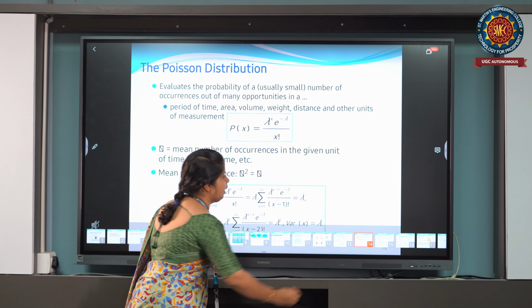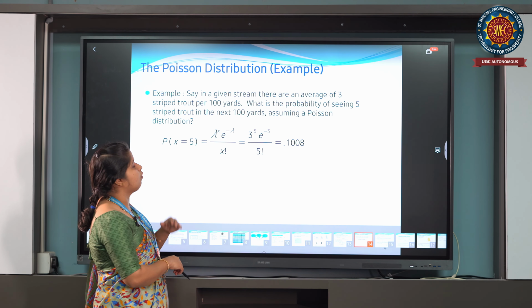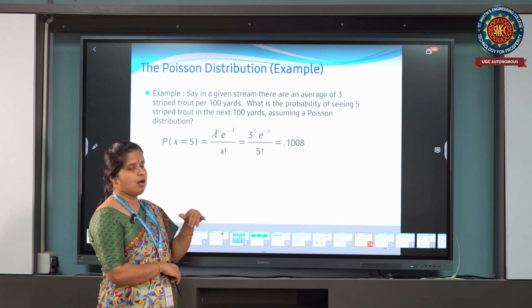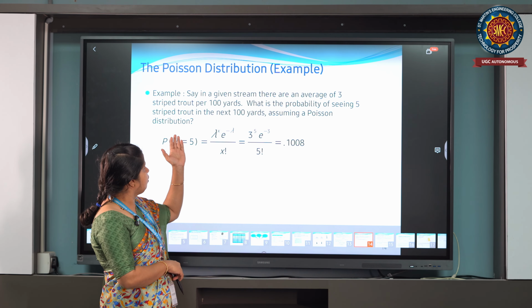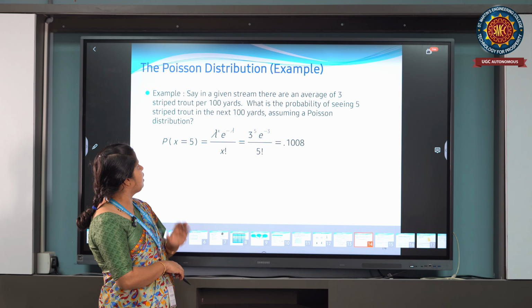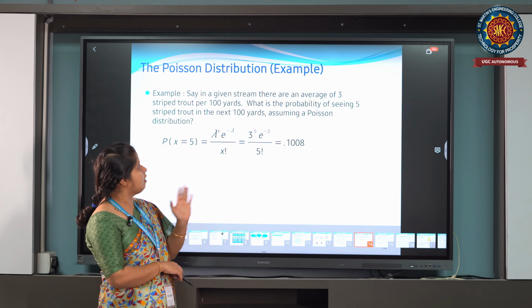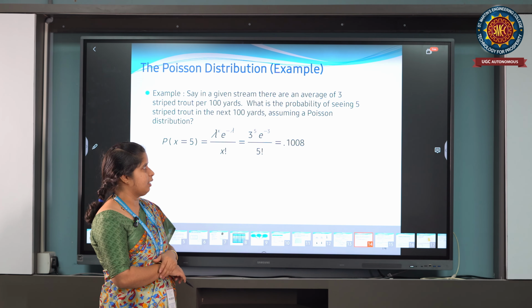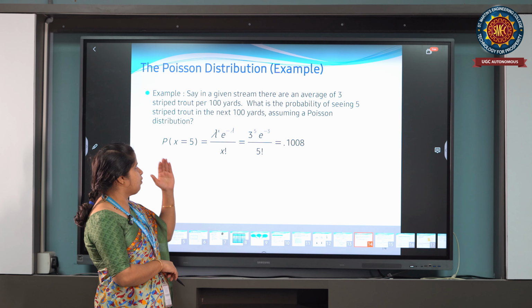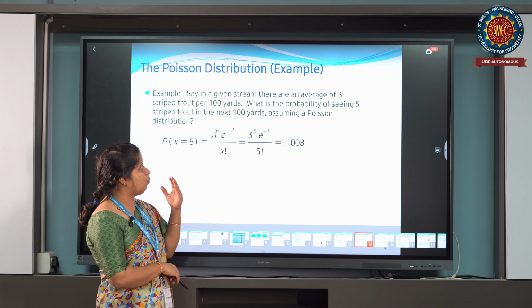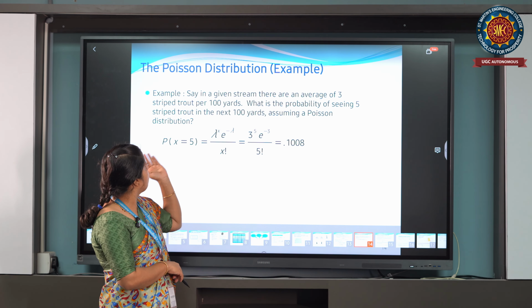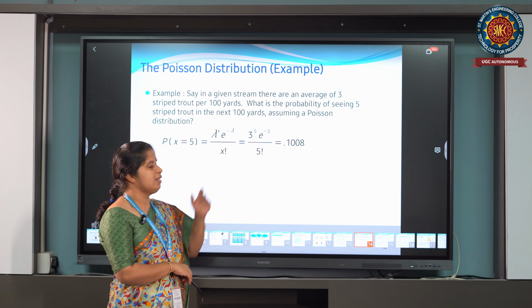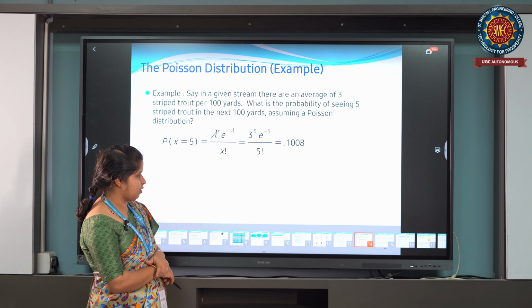So the next type of distribution, if we see the example of Poisson distribution, if there is a one throat which gives average of 3 striped throat per 100 yards. So what is the probability of getting 5 out of 100 next yards? So if we substitute lambda equal to 5, then we will get the probability of getting x equal to 5 is 0.111008.